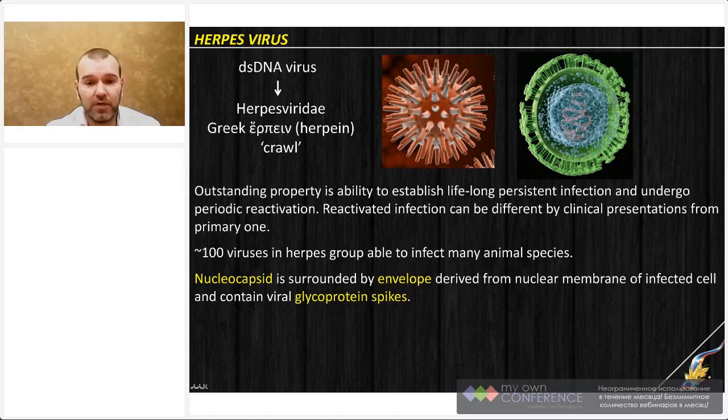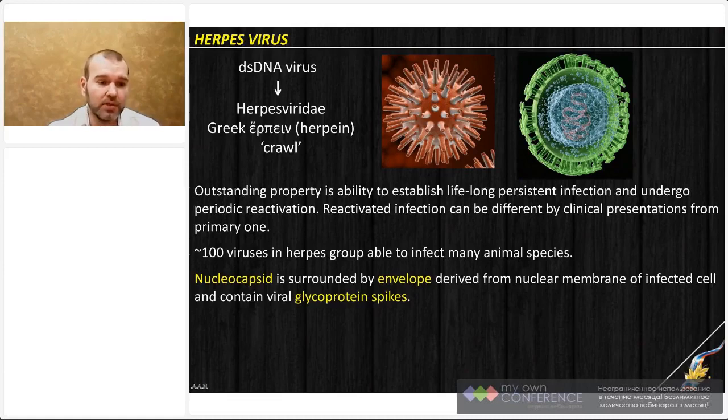So any episode of infection by herpes virus will establish a lifelong persistence of that virus in the human body. Actually, till nowadays, we don't have any option to cure the infection completely. We can only control episodes of exacerbation or recurrence. Usually, the first episode of disease caused by herpes virus is slightly different from further exacerbations.